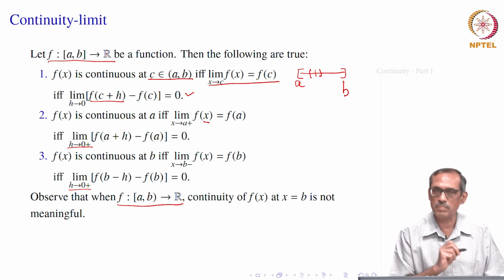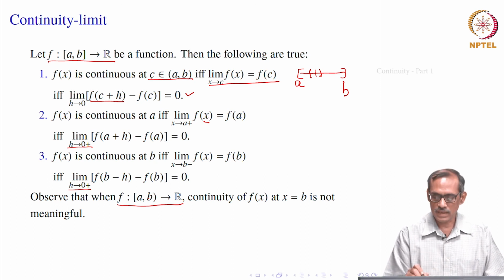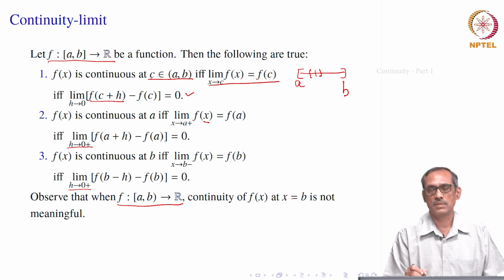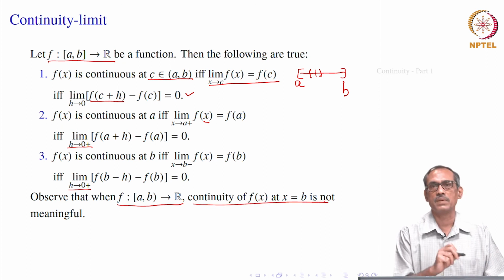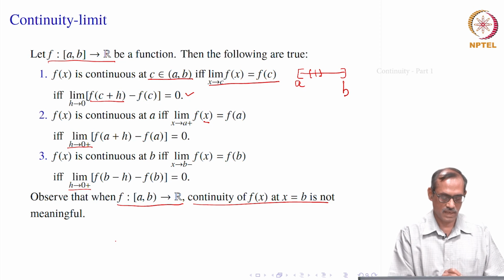Okay, so, what we see is that if f is a function defined on the semi-open interval a, b, where a is closed and b is open, is it continuous at x equal to b or not? We will say that this question does not arise, because b is not a point inside the domain. We can only think of points where it is continuous or not if that belongs to the domain. So b does not belong to it, and we say that continuity of f of x at x equal to b is not meaningful. We will not consider even the question.